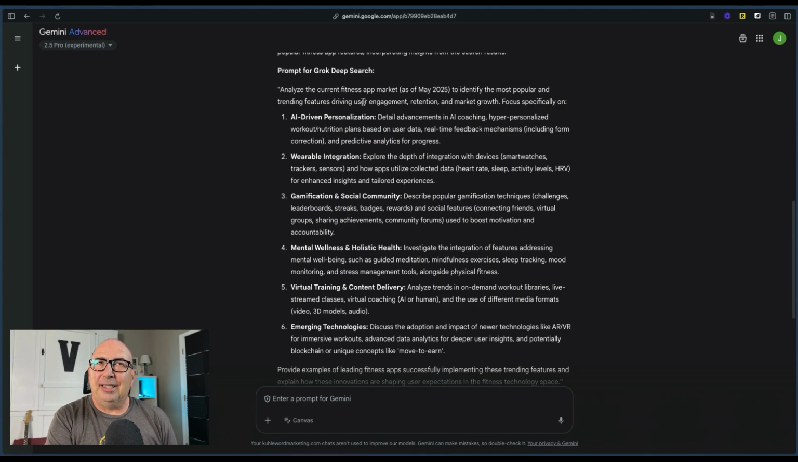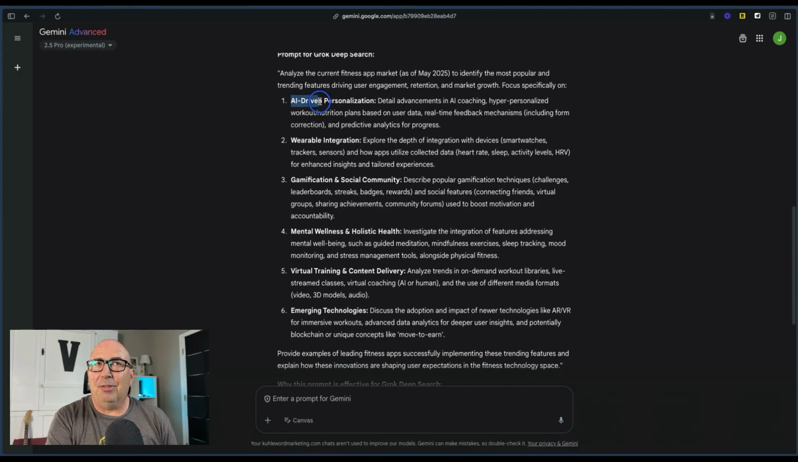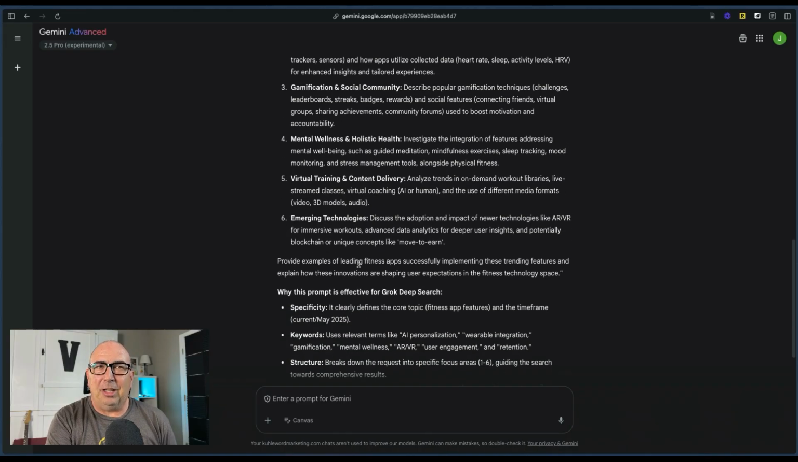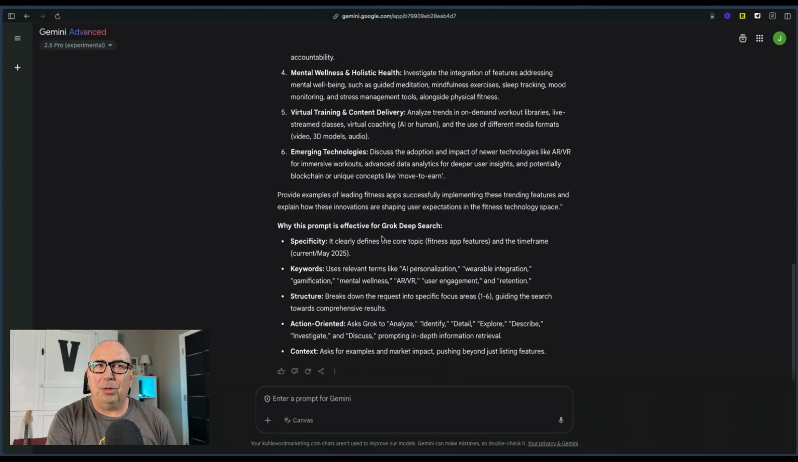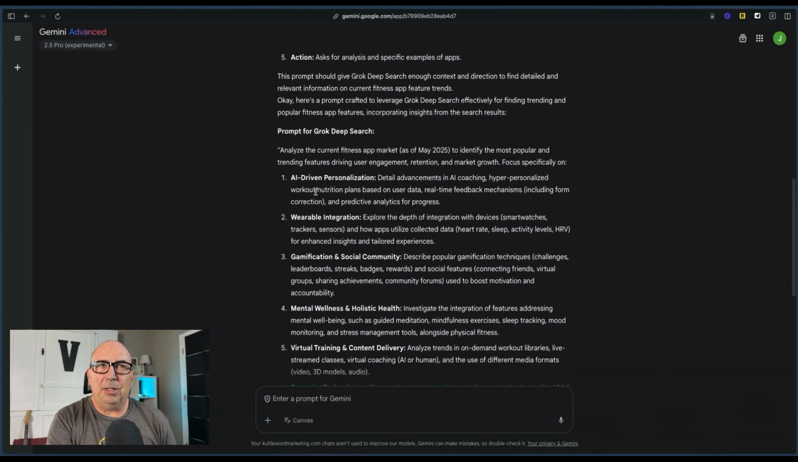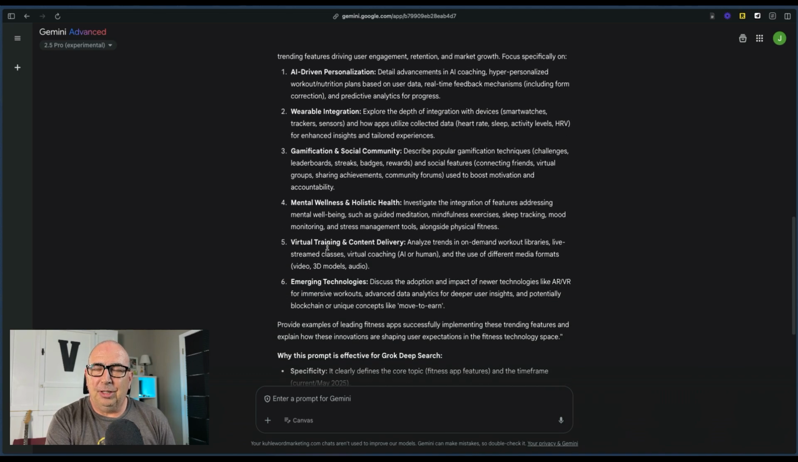So this is not the back end results, but this is the prompt we're going to feed into Grok, is to analyze the current fitness app market as of now, which is great, and look at AI-driven personalization, wearable integration, gamification, mental wellness, virtual training, emerging technologies, all those kinds of things, and then provide examples of apps. The other prompt that it gave us is to analyze the current market, and then just to look through each of the pieces. The difference between the two is the second one put some of the focus specifically on certain types of features.